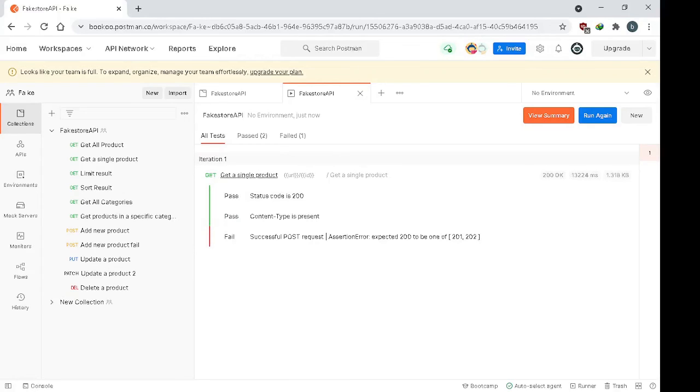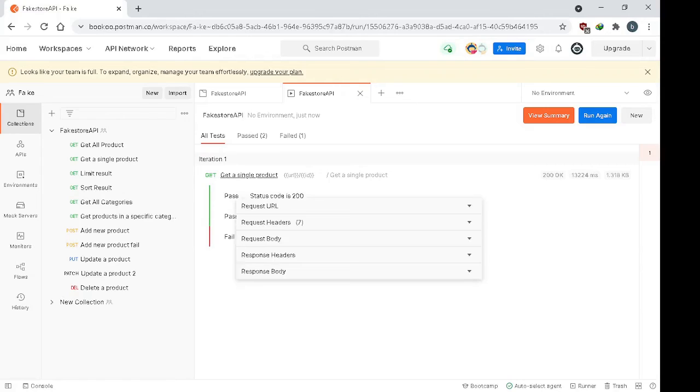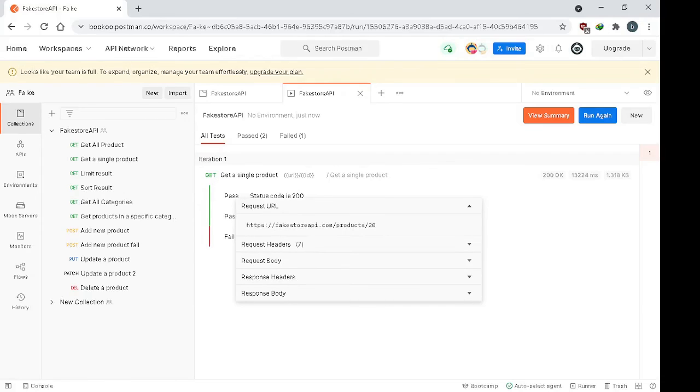Okay, so after the test finishes, we can click on the collection, and we can see what the request is and what the response is.